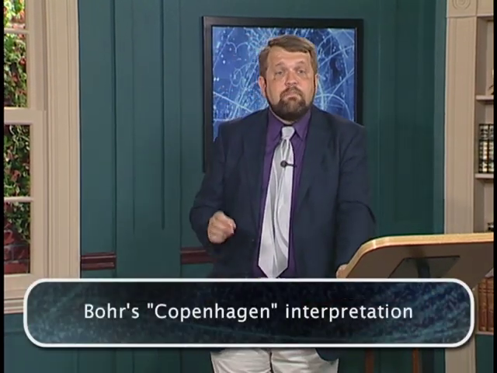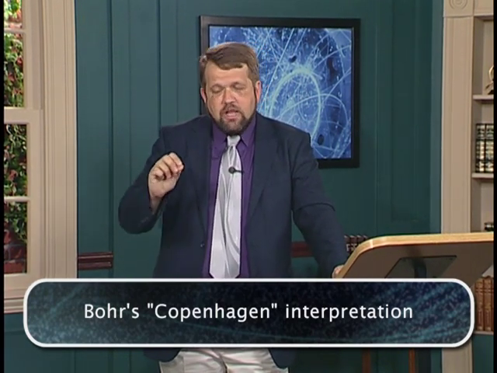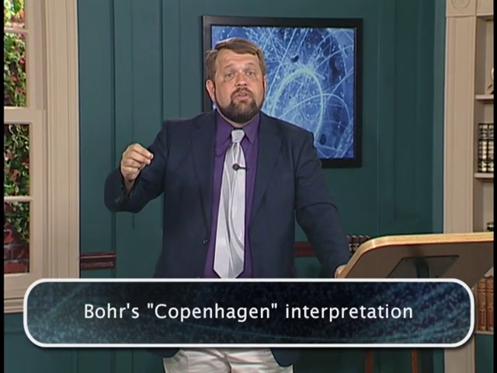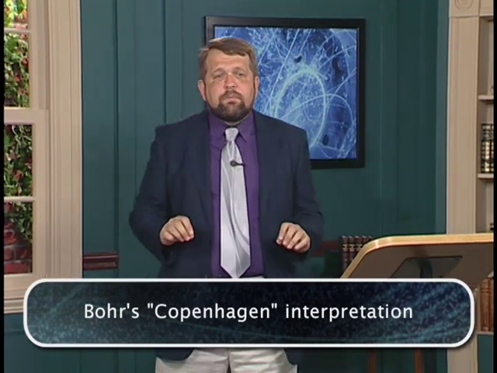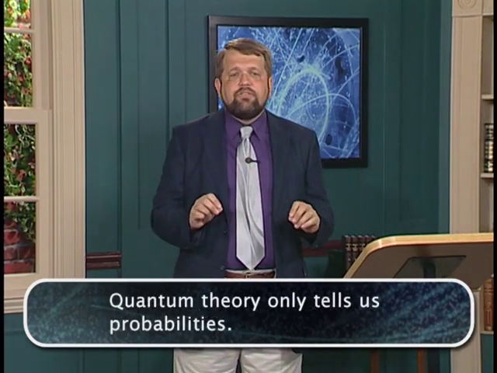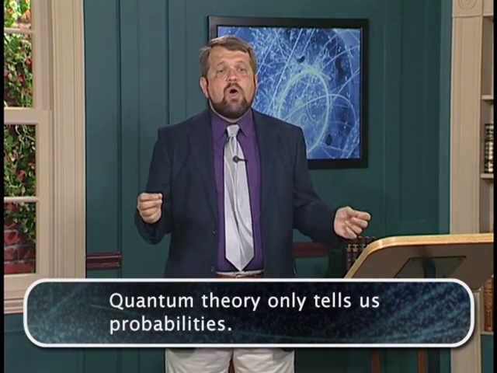And there are three very important schools of thought in interpreting quantum mechanics. The first is Bohr's Copenhagen interpretation of quantum mechanics, so-called because it was sort of originated at Bohr's Institute for Theoretical Physics at the University of Copenhagen. And in the Copenhagen interpretation, quantum theory only tells us probabilities. Quantum theory says nothing about what will actually happen, it only computes the odds. And the Copenhagen interpretation says no deeper view is possible.